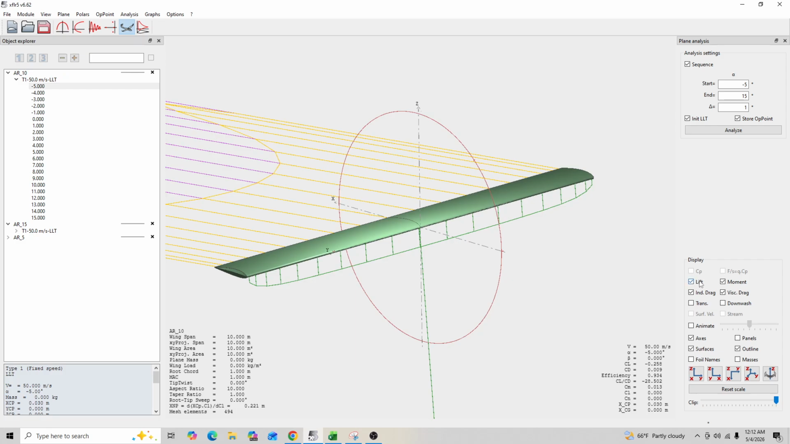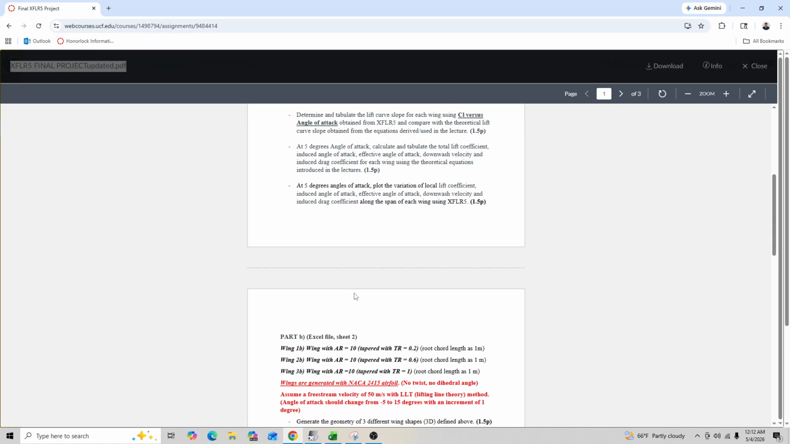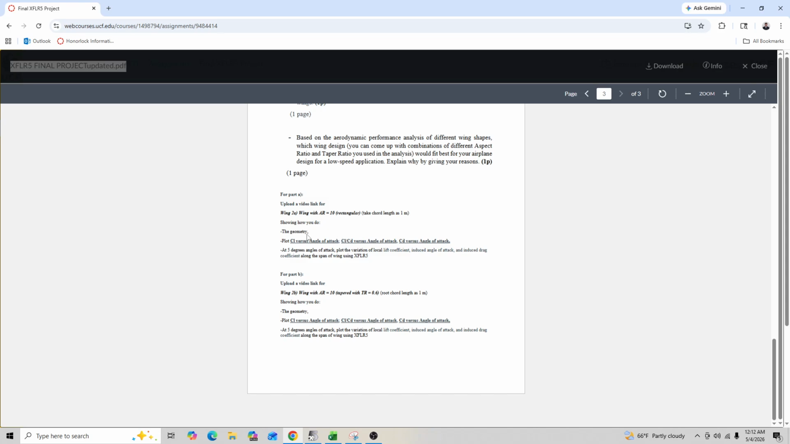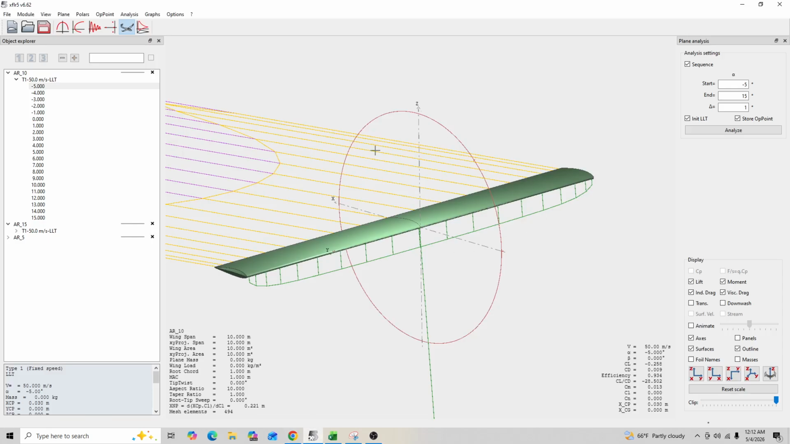For our aspect ratio of 10, here's our wing, and here's the geometry. You can see that we have the lift, the induced drag, the viscous drag, and the moment selected, so you can kind of see the drag lines, the moment, and that sort of thing there. You can see our speed down here, and this is the overall geometry. I believe that is one of our points for the video. Aspect ratio 10, chord length 1, yeah, the geometry. So this here would be your geometry.